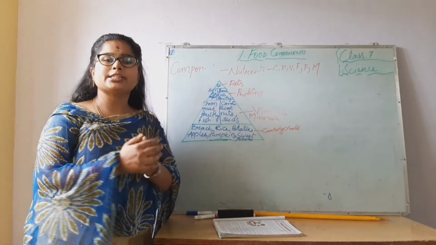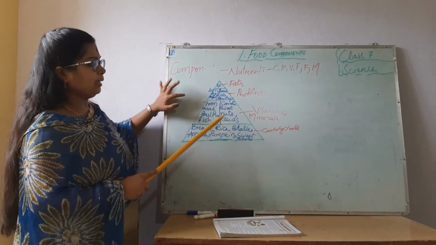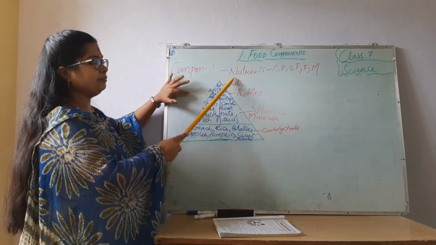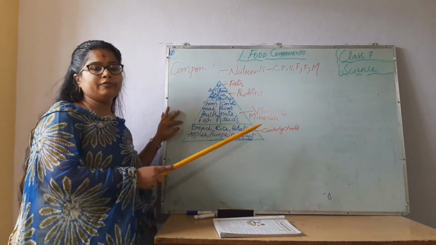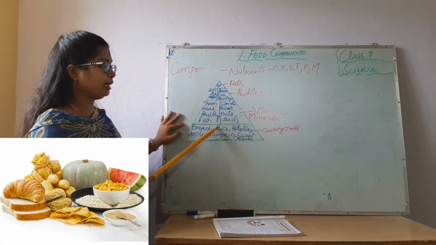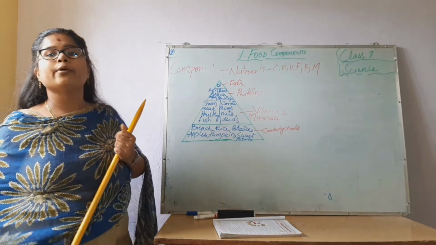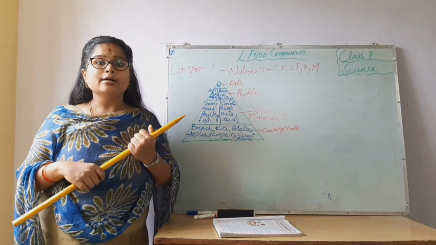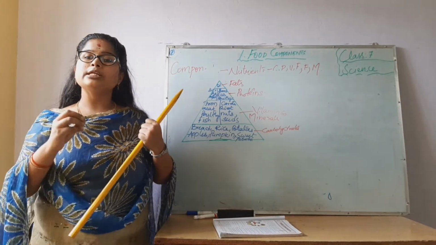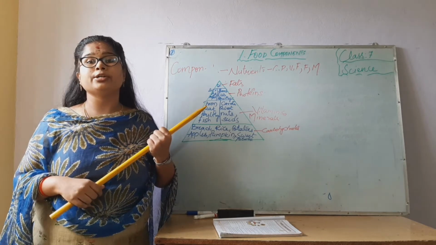And here is a triangle for you, which shows carbohydrates, proteins, vitamins and minerals, and fats. Carbohydrates play a major role in our diet. So bread, rice, potato, apples, pumpkin, sweet potatoes all have more carbohydrates. We have already discussed that carbohydrates are energy giving. So they give energy to us. So you need to take these carbohydrates for sure in your diet. You need to include them in your diet surely.